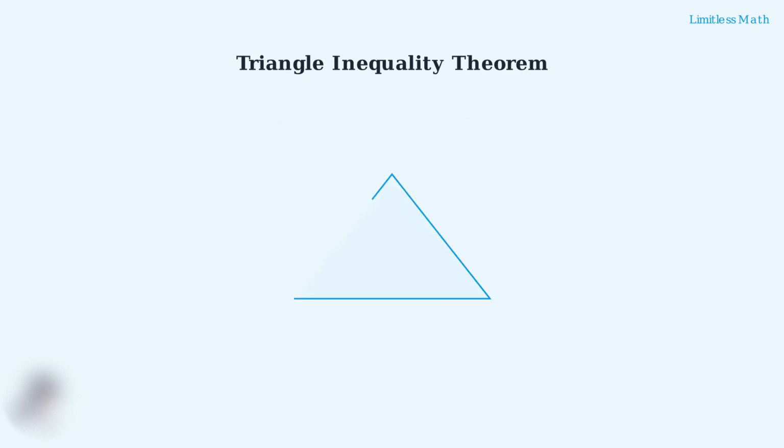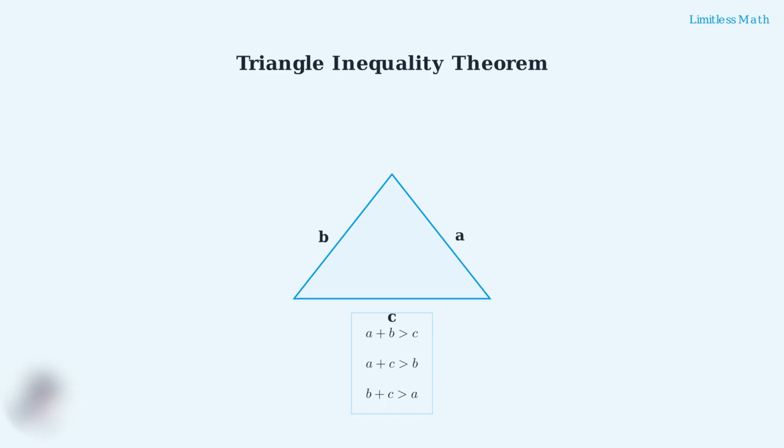Let's visualize this with a triangle. We'll label the three sides as A, B, and C. The theorem gives us three important inequalities that must all be true for a valid triangle. Mathematically, this gives us three inequalities. First, A plus B must be greater than C.